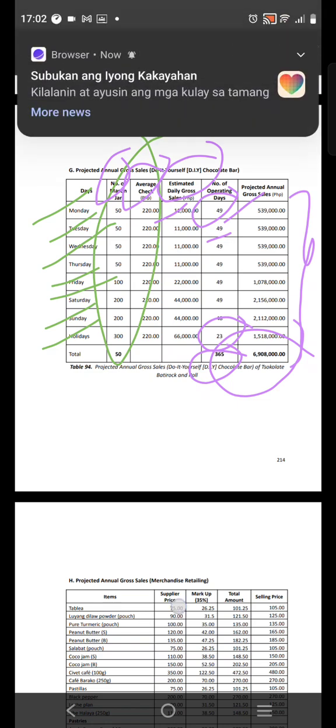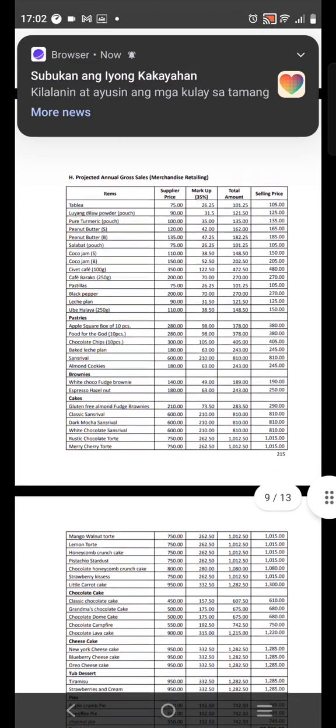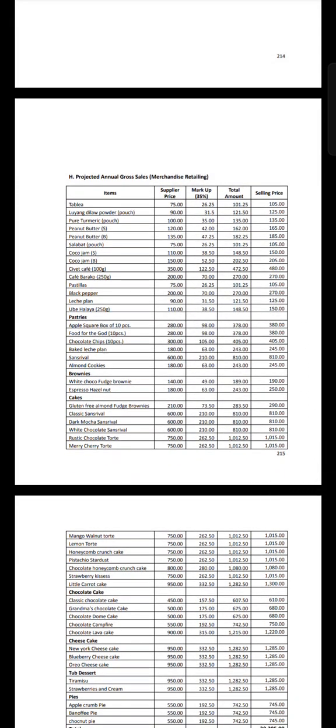If you also have other sources of income, like in this one, they have their merchandise. They just added a markup percentage. This is the supplier price, and they just added a 35% markup. So they have the total amount, and then they have this selling price.